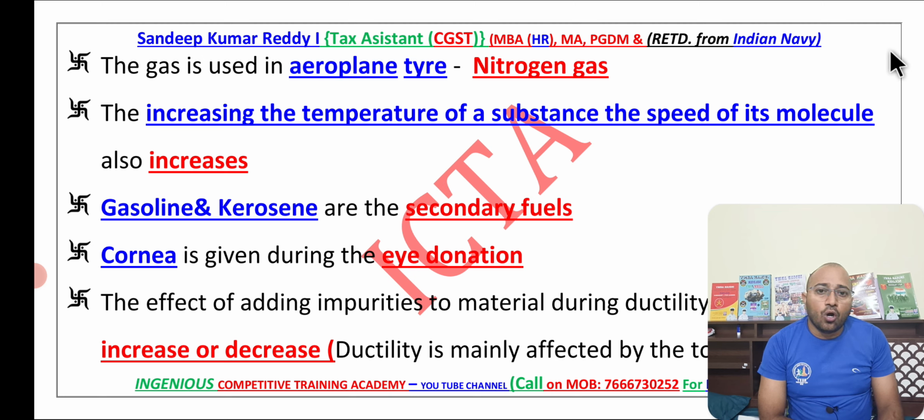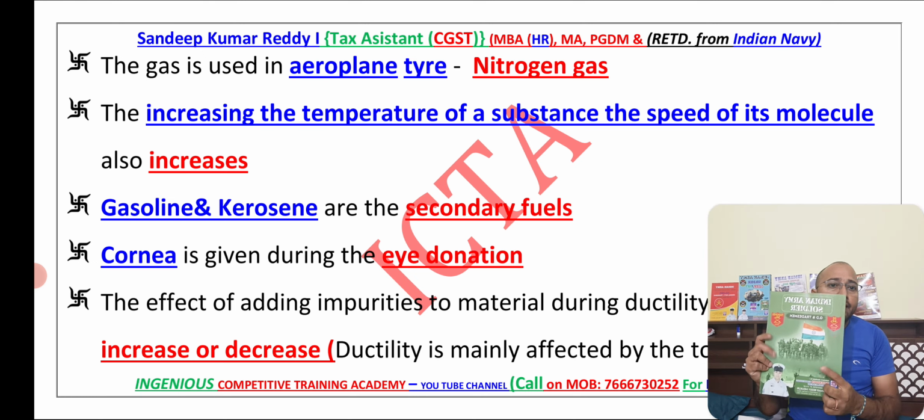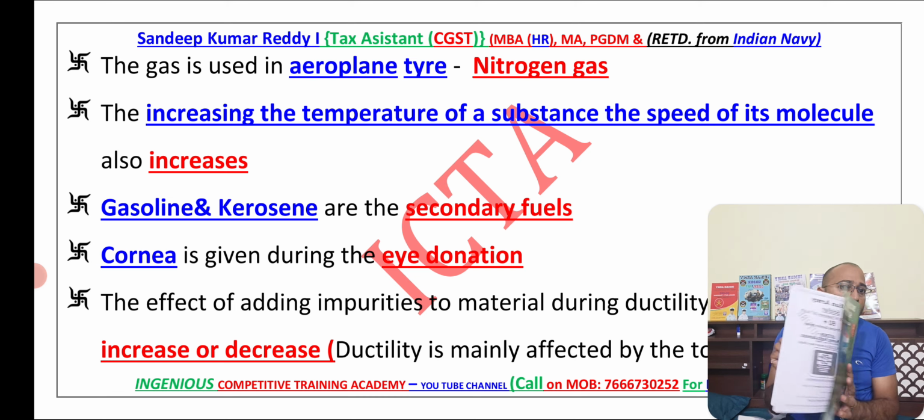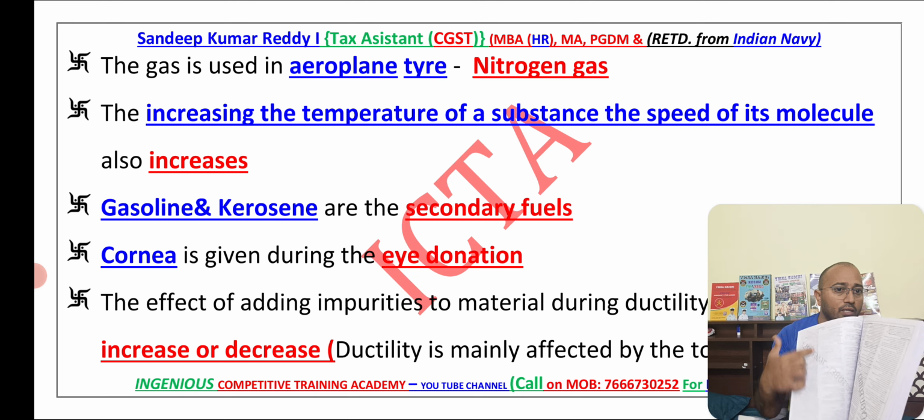When it comes to the cornea, we know about eye donation. This eye donation, where we donate the eye, is not the whole eyeball. We give only the outer layer of the cornea. This book, as you can see, covers army, GD and tradesman. All these questions are also there in this book.